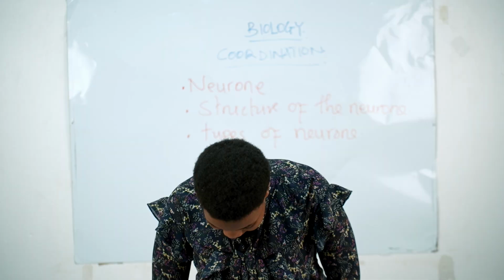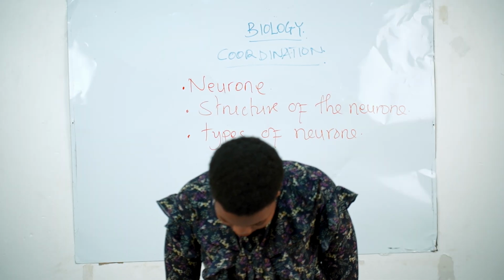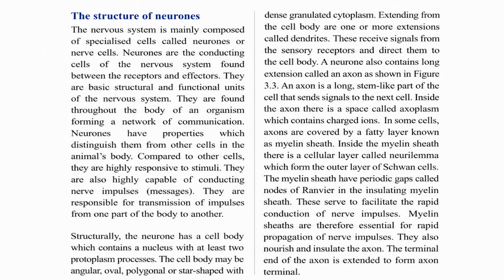By the introduction, the nervous system is mainly composed of the specialized cells called neuron. And these neurons are conducting cells of the nervous system found between the receptor and the effector.